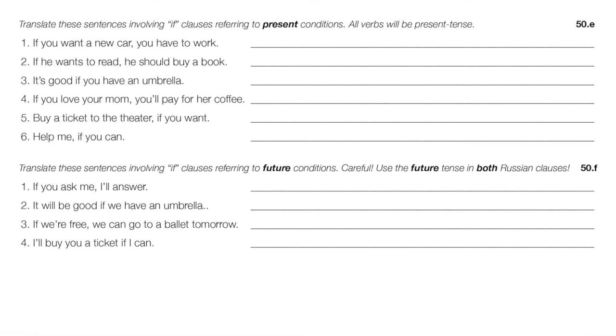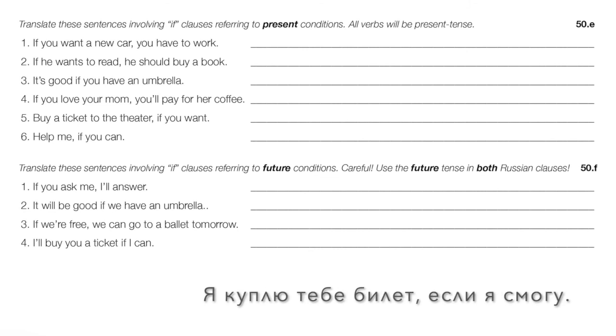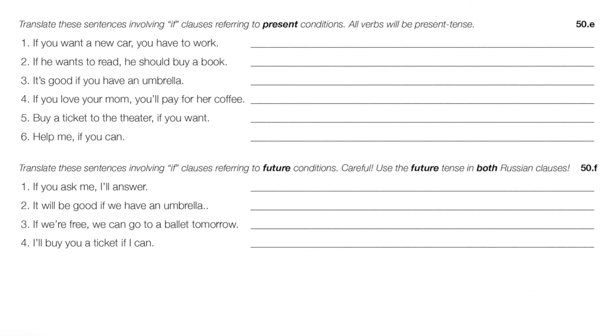Number four, I'll buy you a ticket if I can. Я куплю тебе билет, если я смогу. If I will be able. And note there are some examples of something we haven't seen a whole lot of, right? Perfective future tense of the verb to be able, which comes in a pair like most verbs, right? Moch, smoch, right? You almost never hear that in the infinitive, but the infinitive does exist. At any rate, we conjugate the perfective infinitive smoch to get future perfective verbs, right? Если я смогу, if I will be able, again, referring to a one-time possibility, a one-time situation.